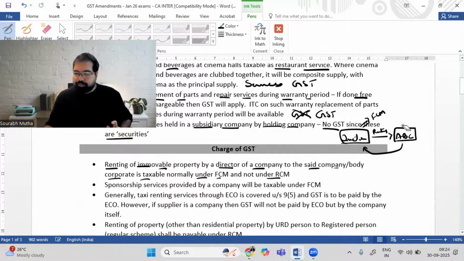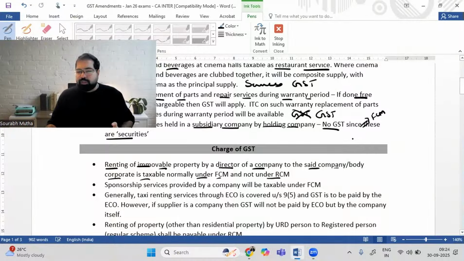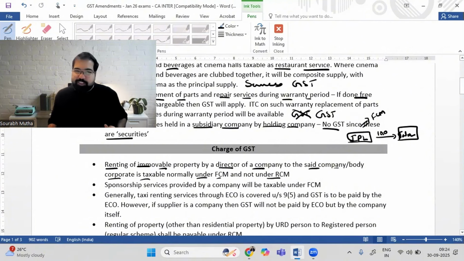That's the first one. Next, the second one you also know, this is IPL, and they are providing, let's say, sponsorship services to Tata. Tata is paying 100 crore rupees to IPL, and Tata's board will be there everywhere replacing Vivo. Now, in that case, is there GST? Yes. This is also under RCM. If Tata is a company or a partnership firm or LLP, then this will be payable under RCM. What if Tata is not a company, partnership firm or LLP? Then it will be paid under FCM, that you already know.